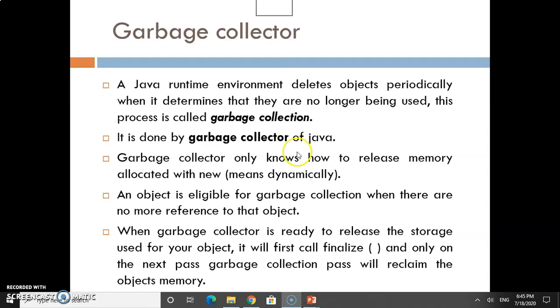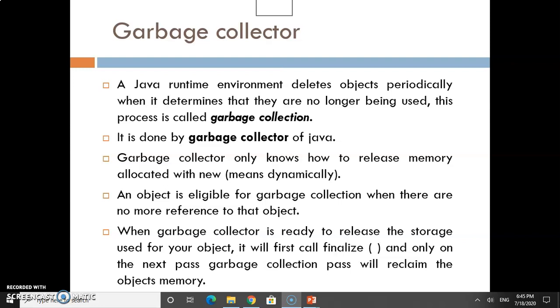When I am talking about the garbage collector, you know how to release memory allocated with new. An object is eligible for garbage collection when there are no more references to that object. If it is not used continuously in the program for a few hours, or there is no reference to that object in the program, then that object is released by the garbage collector.